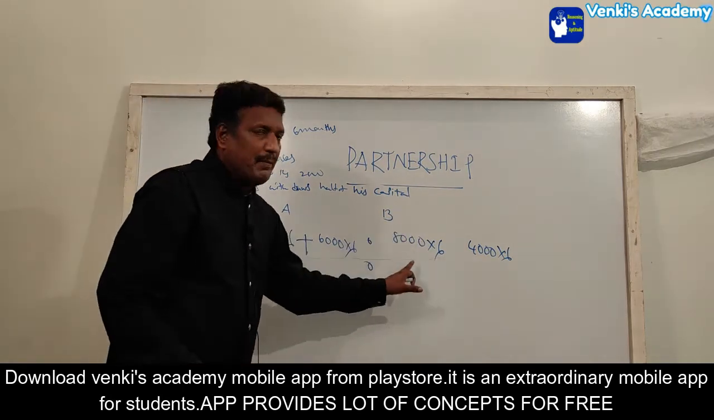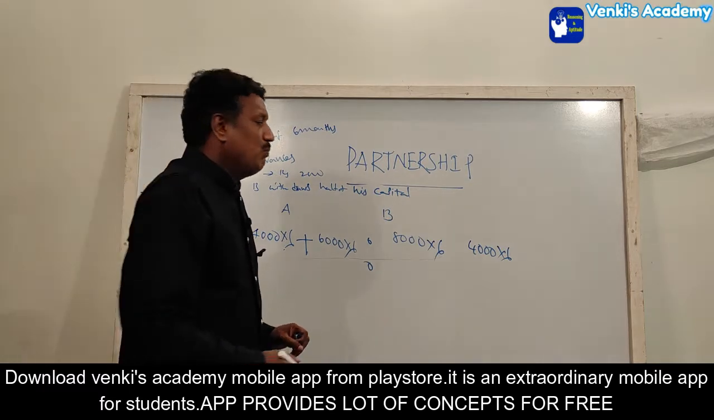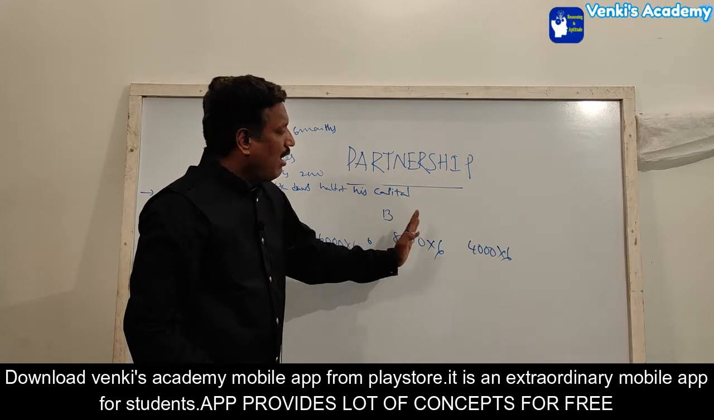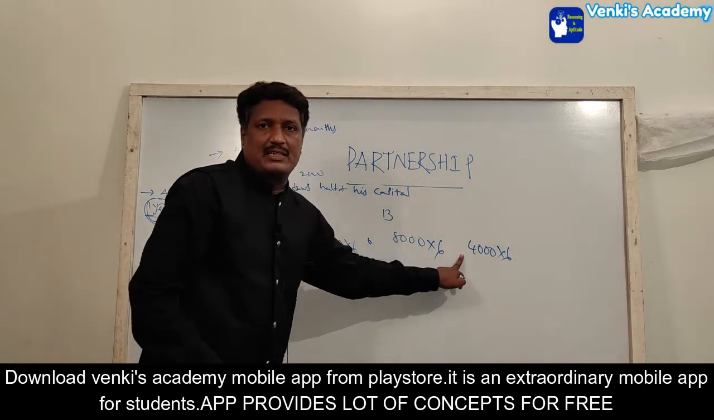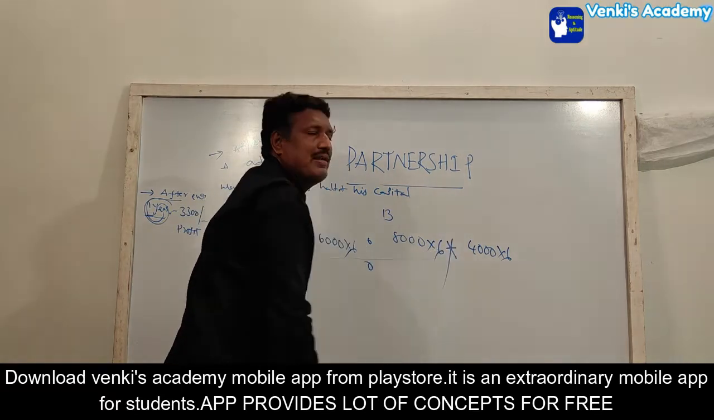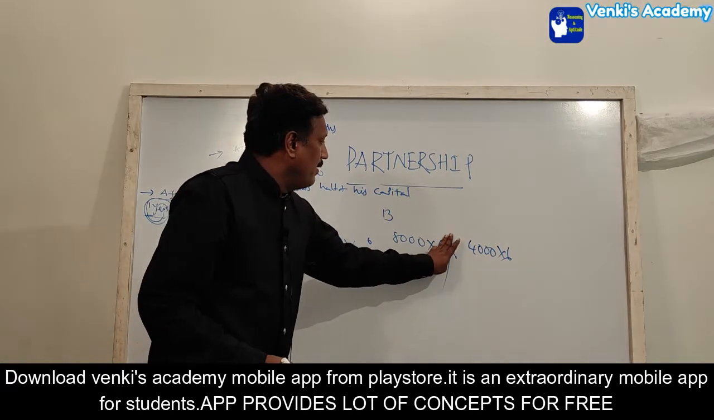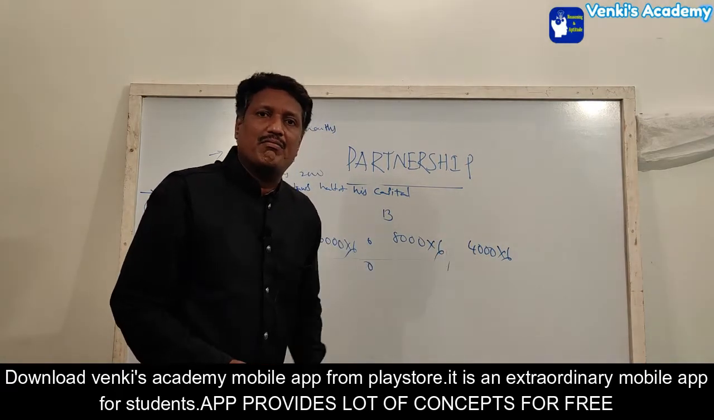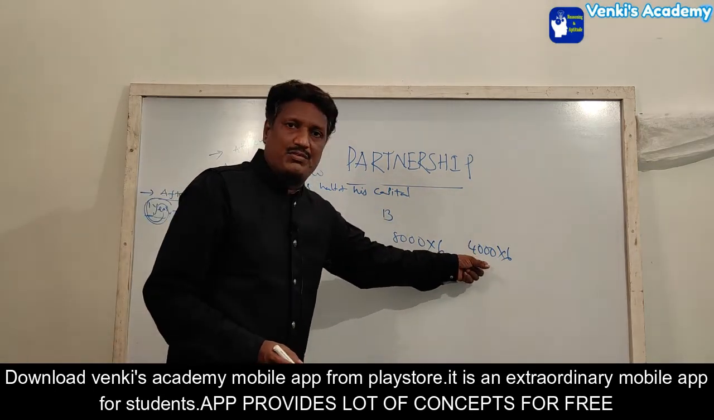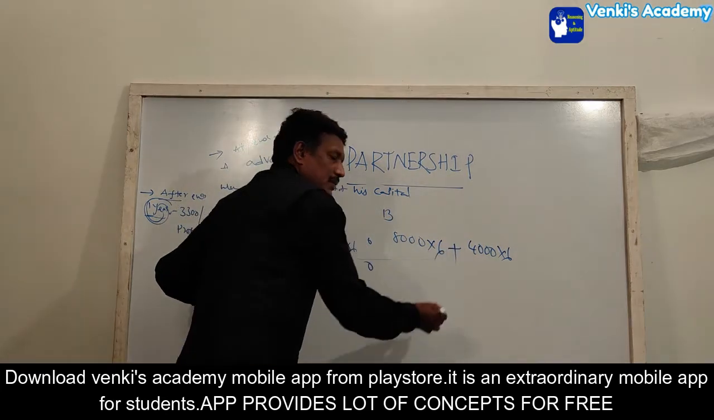So this investment is B. This investment is also B. Some people will put a minus here because he withdraws half his capital. Don't put a minus here. If you put the minus, it is meaningless in this partnership context. We just have to subtract the investment only. 8,000 minus 4,000 becomes 4,000. So here we have to put plus only.